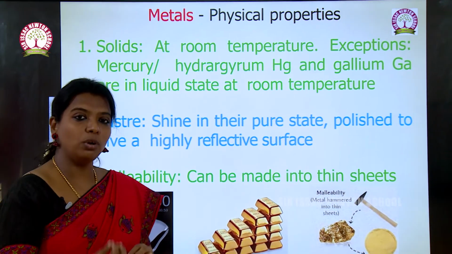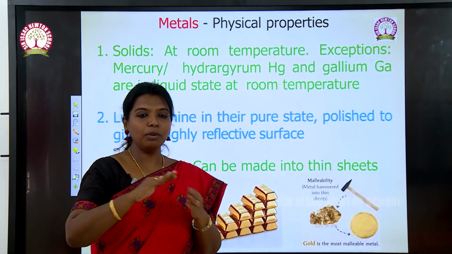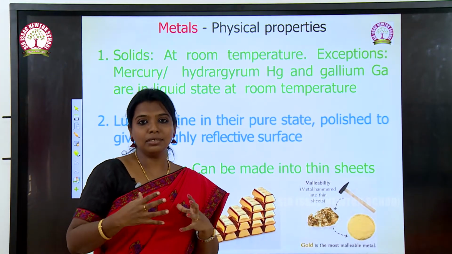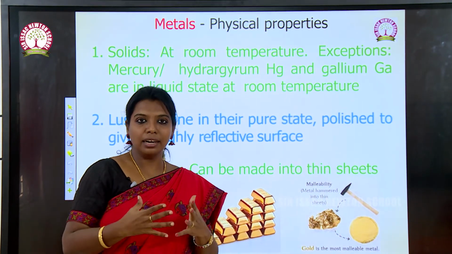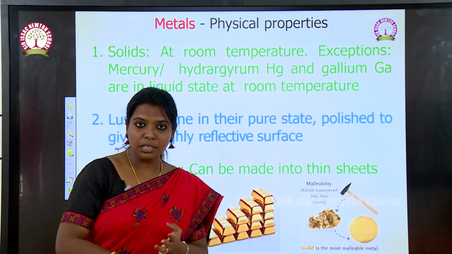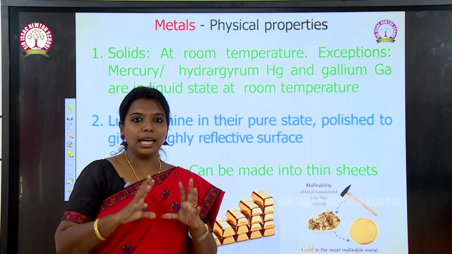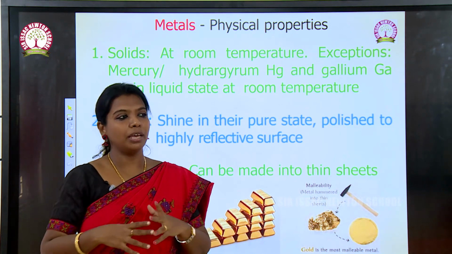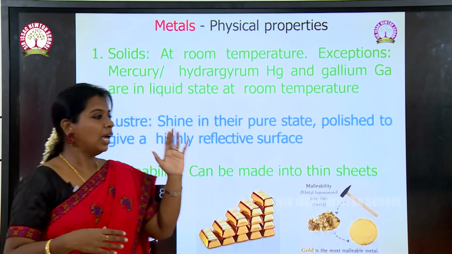While taking gold from the mine, it will be a little dull in nature. When we polish gold, it glitters and sparkles. Not only gold, even aluminium, brass and copper will have a shiny appearance when we clean them properly, and that is called luster.